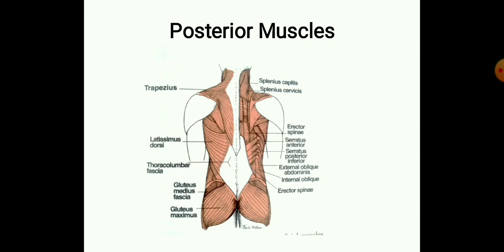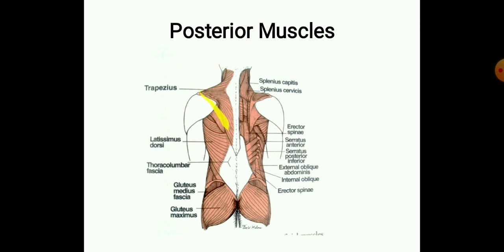The trapezius is the most superficial muscle in the posterior region. So this is your trapezius muscle. Basically, the trapezius spans from the occiput to the lower thoracic spine, and it contains a prominent tendinous region over the cervicothoracic junction.